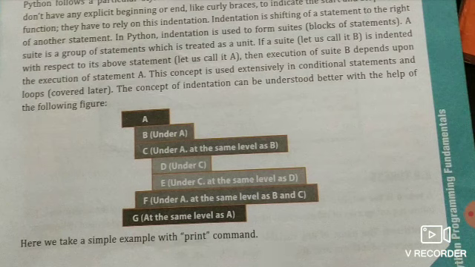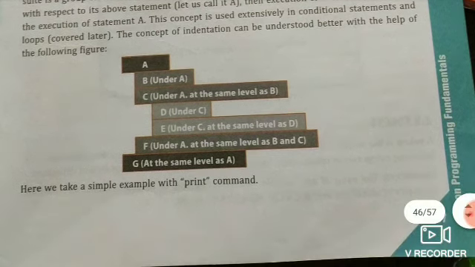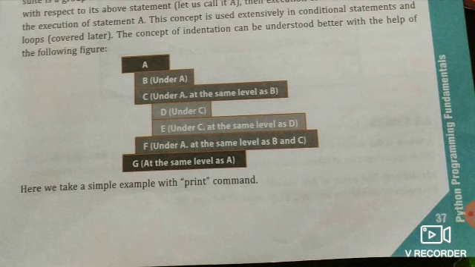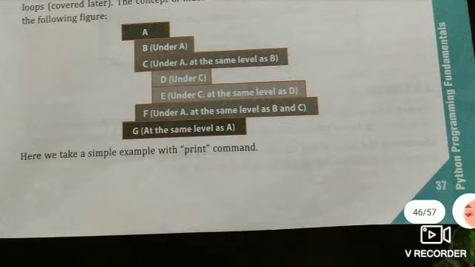The concept of indentation can be understood better with the help of the following figure. In this figure, A is a unit and B and C are inside A. Then C is also a unit, and C has the D and E statements. Then A has F also, then the G statement is at the same level as A. You can see B is under A, and C is also under A at the same level as B.